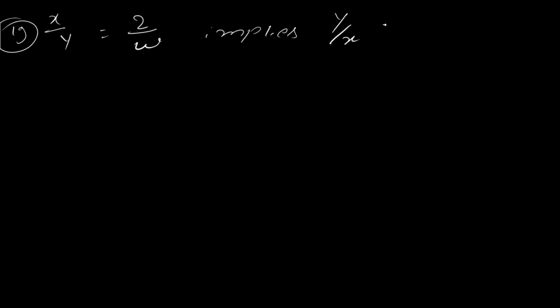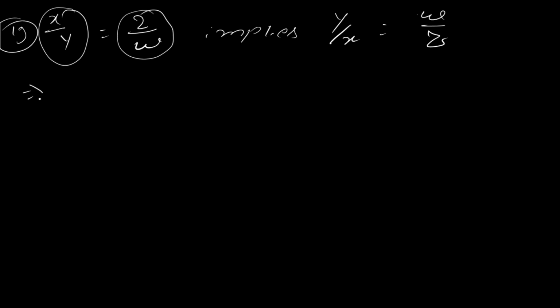Okay. Now 19th. They are saying x by y equal to z by w. X by y equal to z by w, implies y by x equal to w by z. Can you see something? Yes sir, this term has been reversed, y by x, and this term has been reversed, w by z.